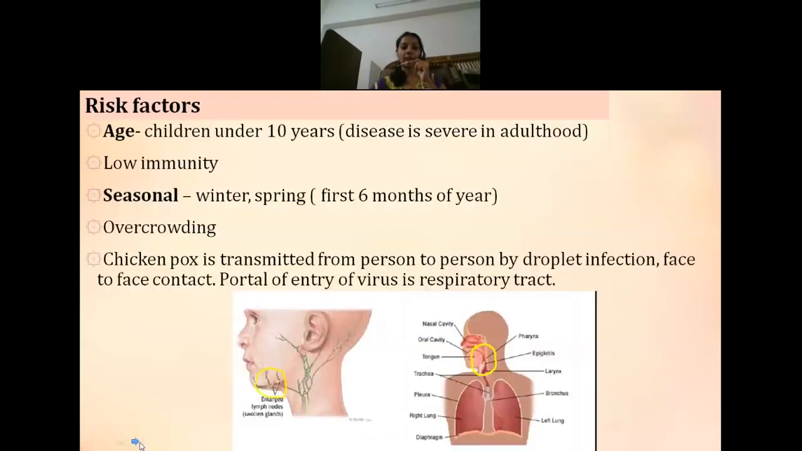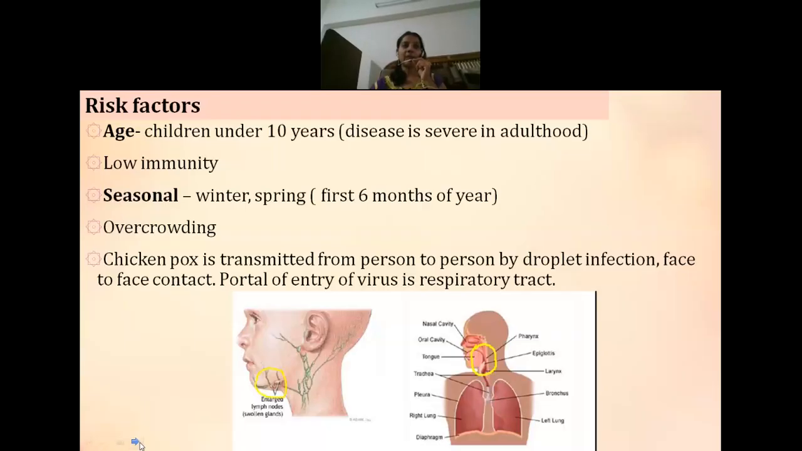Next is risk factors. Commonly chickenpox is seen in children less than 10 years of age, but chickenpox is also seen in adulthood. But if it is seen in adulthood, it is said to be very severe. It is commonly seen in people with low immunity. Then it is also seasonal. Commonly, it is seen in the winter as well as in the spring.